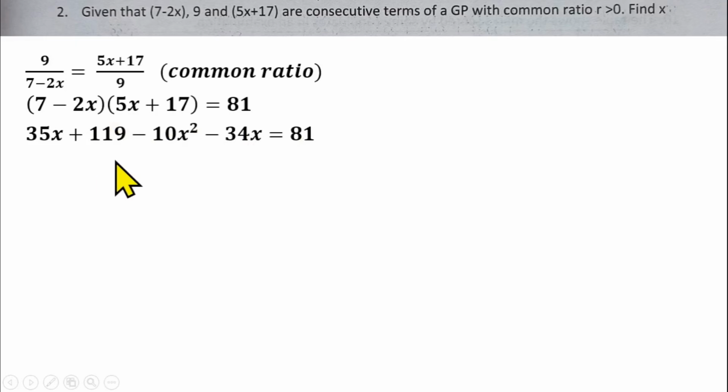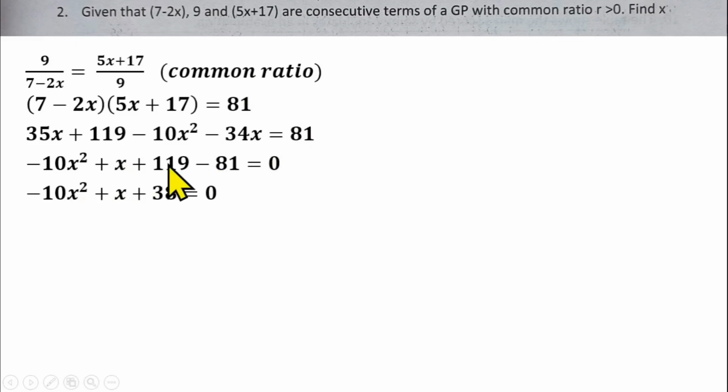We can collect the like terms from here. 35x minus 34x gives us x. So then we'll be having minus 10s squared plus x plus 119. Bring this one here, you have a minus 81 equals 0. So we have minus 10s squared plus x, plus 119 minus 81, which gives us 38, equals 0. Then I can multiply through by minus to eradicate this minus here. So I have 10s squared, this one becomes minus, this one becomes minus, equals 0.